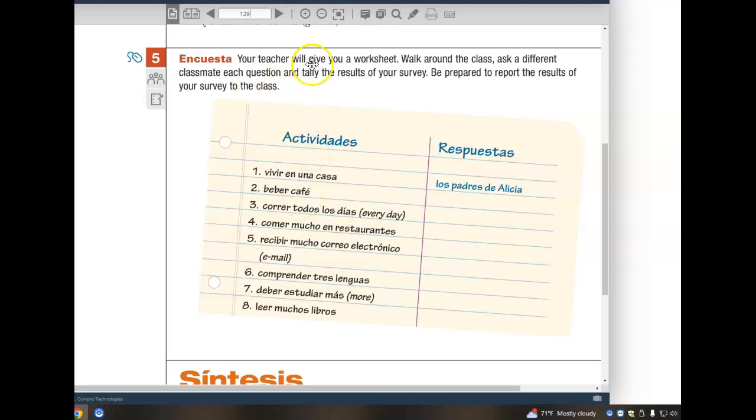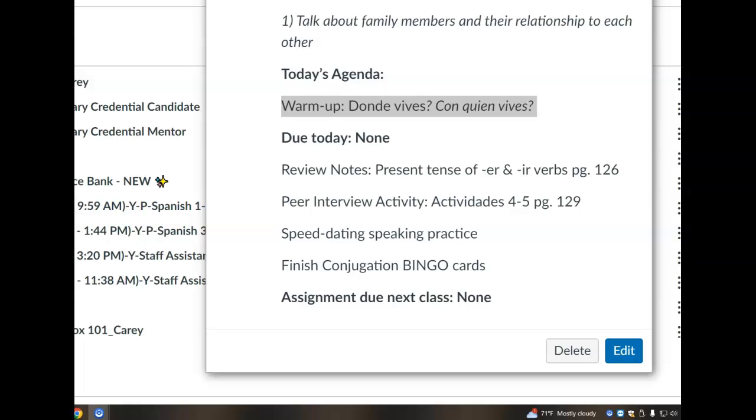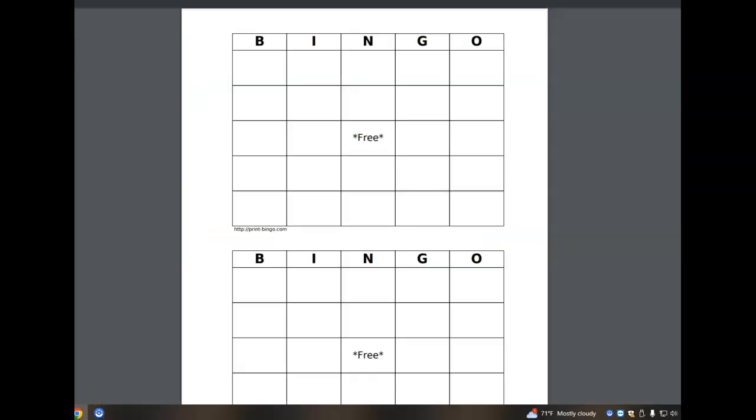And then the last thing I'm going to have you guys do is to finish filling out your conjugation bingo cards. Now, just to recap, you should already have a game for AR verbs done already. Now, I can't recall what those verbs were.